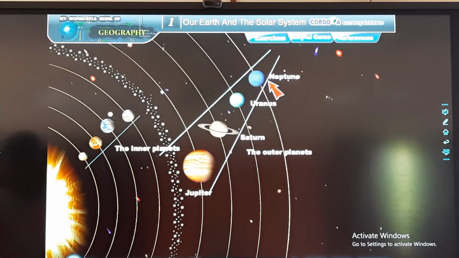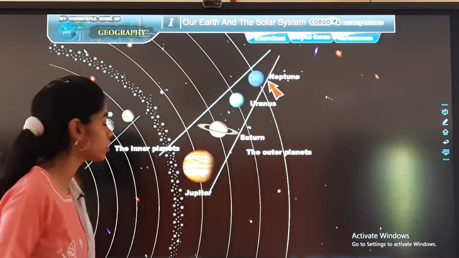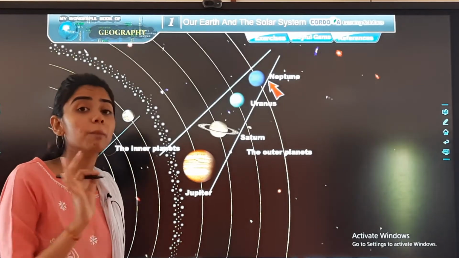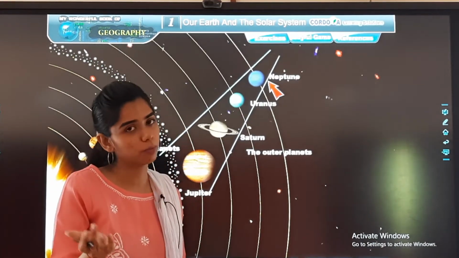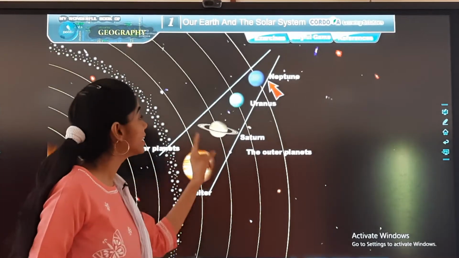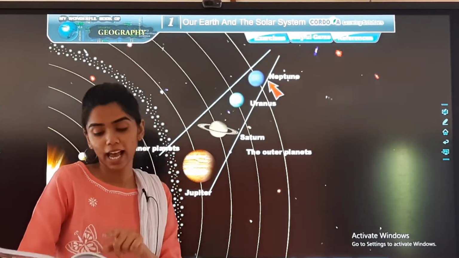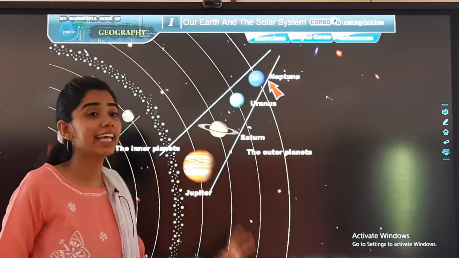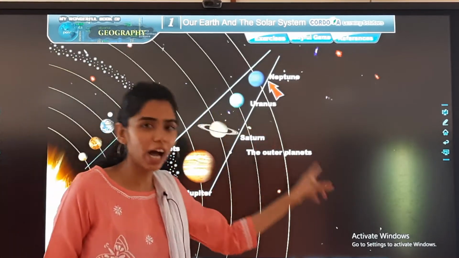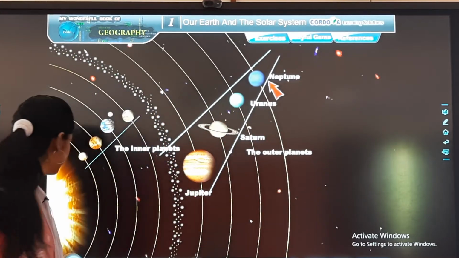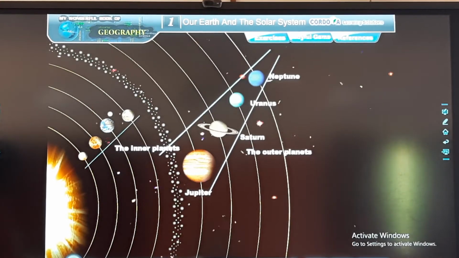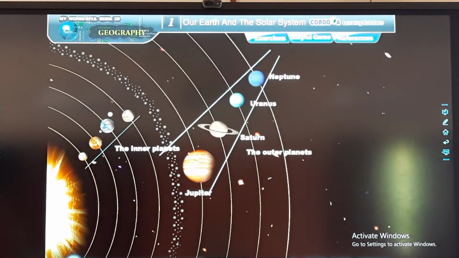See, the inner planets are closer to the sun, comparatively closer, right? So they are made up of rocks and stone. But the other 4, that is the outer planets, they are made up of gas, and this is why they are known as gas giants. Is that clear? The inner planets and the outer planets.